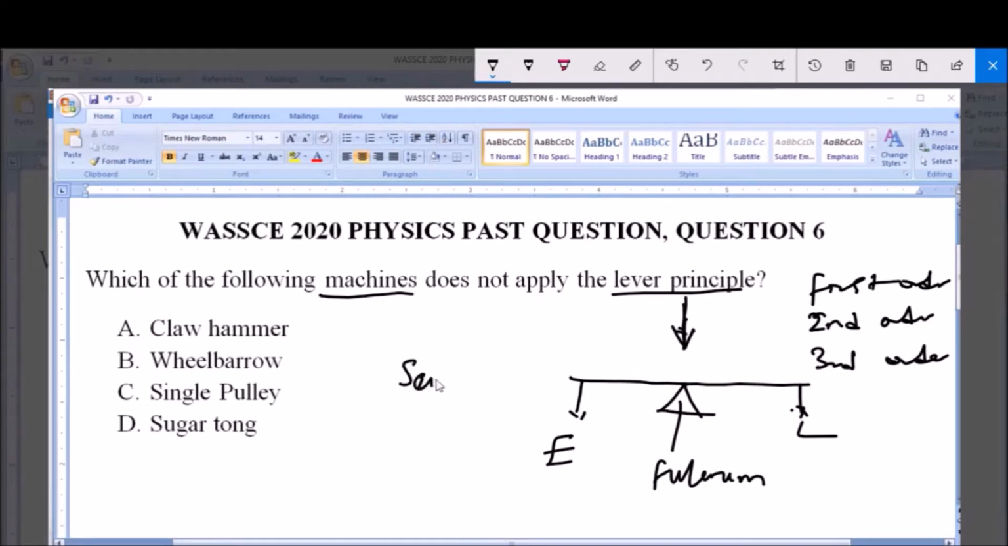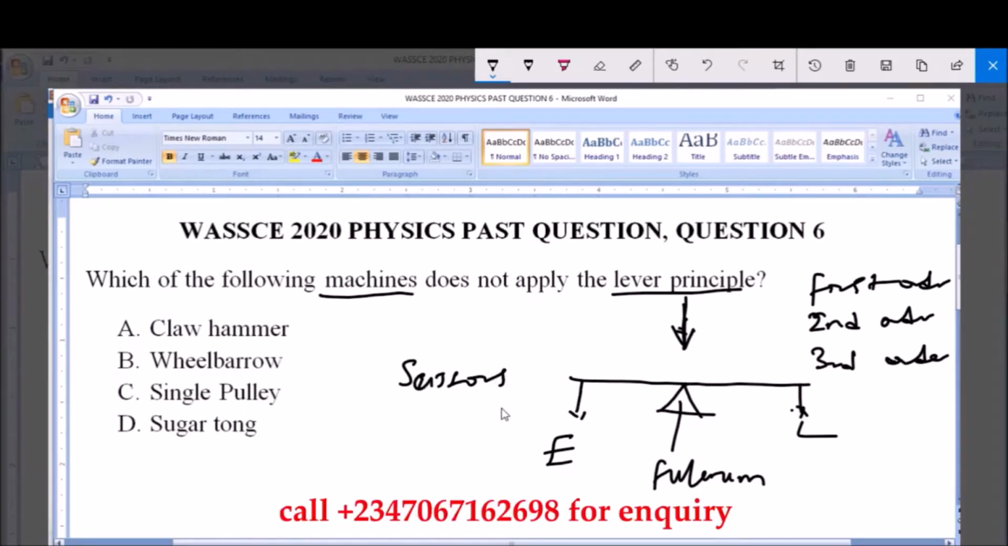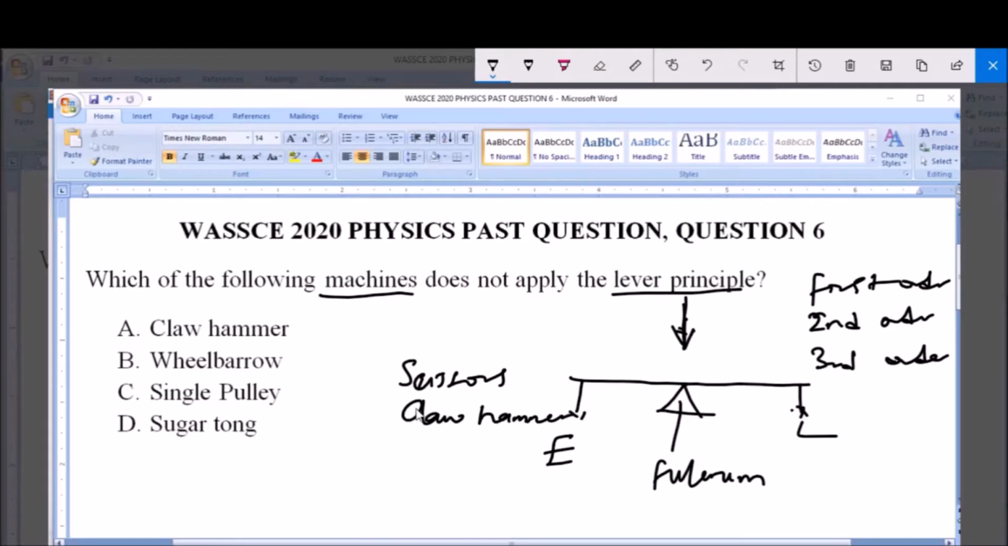Examples of machines that apply the lever principle include, let me list them for us, the scissors. The scissors apply the lever principle, and that is the first order lever. Also we have the claw hammer, also a first order lever. We have the wheelbarrow, we have the sugar tongs, forceps, and so on.